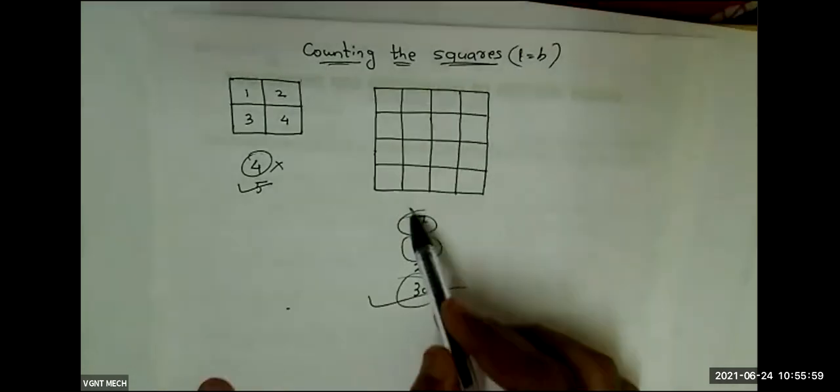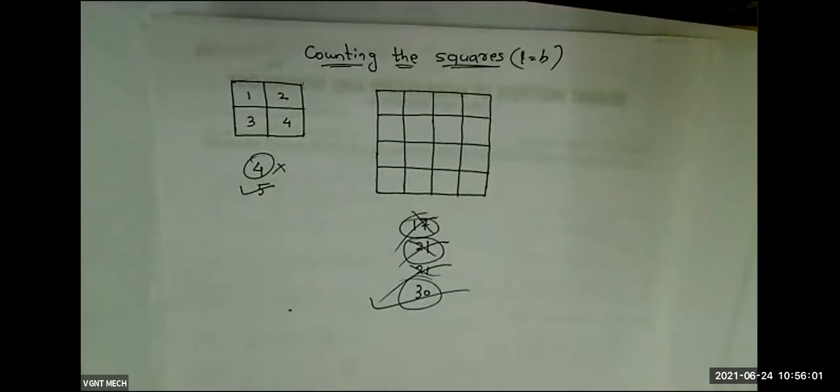No. Okay, so I am telling you the trick. 30 is the correct answer anyway. 17 is wrong, 21 is also wrong, 30 is the correct answer. So who gave the answer 30? Naveen, how did you get the answer? 1 square plus 2 square plus 3 square plus 4 square. Yes, exactly correct.